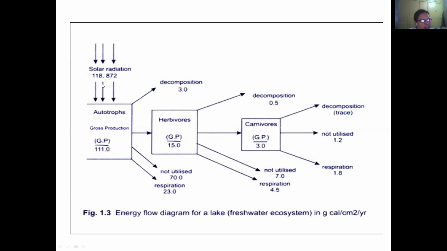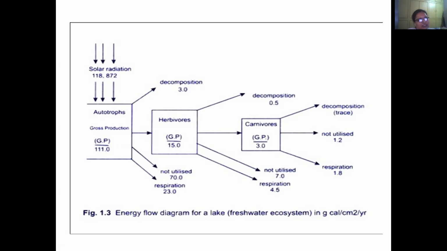Solar radiation is absorbed by the autotrophs, they photosynthesize, and that is eaten by the herbivores. See here, the gross production rate is 111, whereas here it is 15. That means most of it is not taken up by the herbivores. Some undergoes decomposition, some undergoes respiration, and some is not utilized at all.